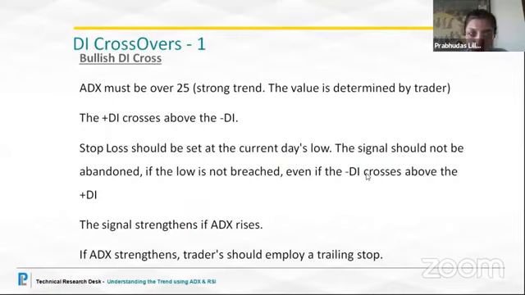The crossover, this is the buy strategy that we are going to follow. These are the rules that one must follow to get into a buy trade. So what is the buy trade? Well, the first buy trade comes when the PDI is crossing over the MDI. ADX should be over 25. That is when people who are only catching the momentum trade. The positive DI is crossing over the negative. Stop loss should be set at the current candle's low.